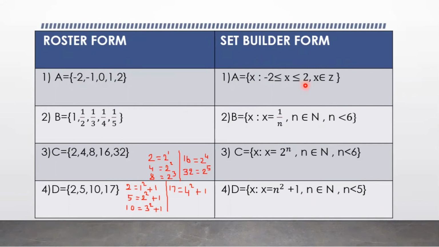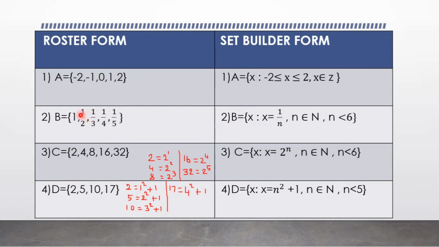But what are the elements here? Those elements belong to the integers. So x belongs to Z. And here in this one, B equals the set of those elements. Here these elements are in fractional form. So B equals the set of all x such that x equals 1 by n.